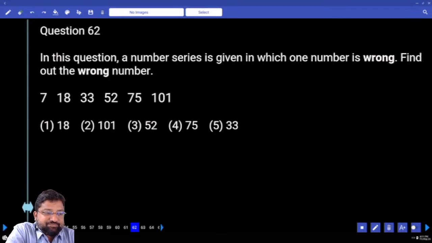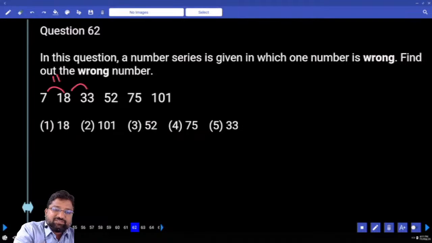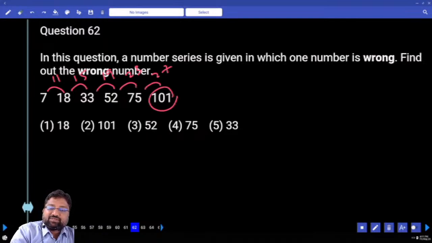Look at the next question. Shall I go with the differences, because it's a very slow increase? How much is the difference? 11. How much is this? 15. How much is this? 19. 11, 15, 19. The difference between those three numbers is 4. Obviously it should be 23. Correct? This should be 27, and it should have been 1 or 2.